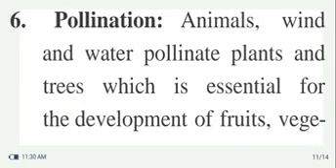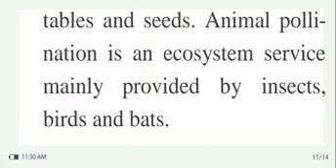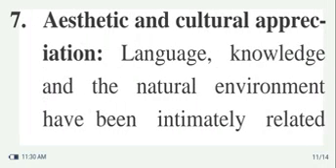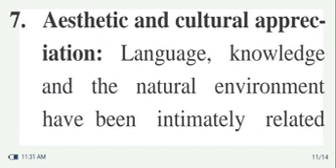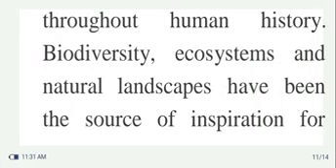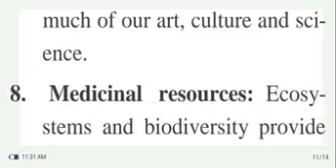Then pollination. Animals, wind and water pollinate plants and trees, which is essential for the development of fruits, vegetables and seeds. Animal pollination is an ecosystem service mainly provided by insects, birds and bats. Then aesthetic and cultural appreciation. Language, knowledge and the natural environment have been intimately related throughout human history. Biodiversity, ecosystems and natural landscapes have been the source of inspiration for much of our art, culture and science.